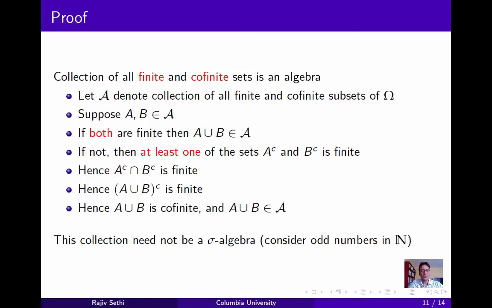Now to see that this is not a sigma algebra, let omega be the set of natural numbers and consider a subset that consists of the odd numbers. Now this set is neither finite nor cofinite, but if you take the individual odd numbers viewed as singleton sets and take the countable union of these, you get the set of odd numbers. And so you have a countable collection of sets in A whose union is not itself a member of A. So A is not a sigma algebra.